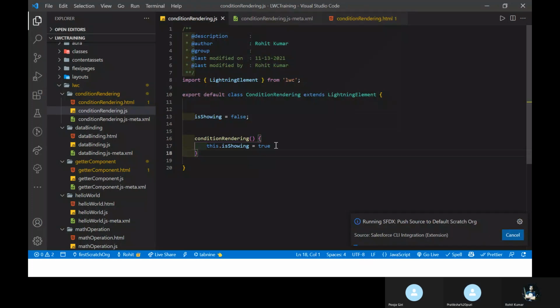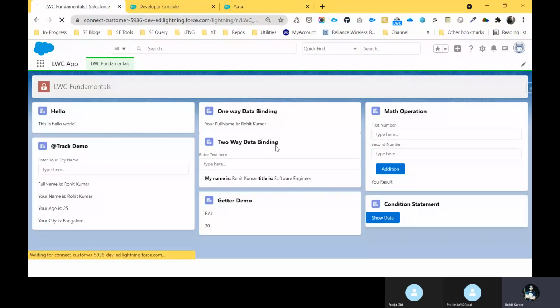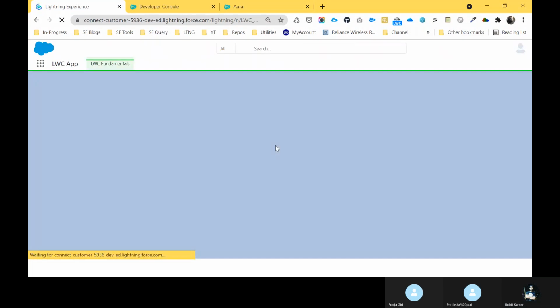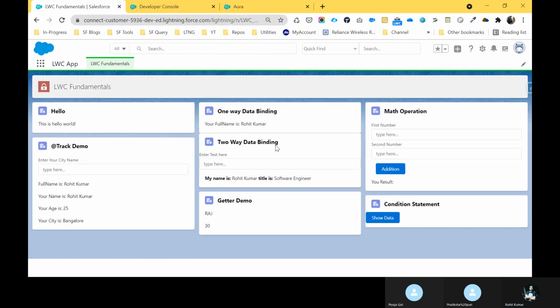And now after some time you can see the output. Yeah, successfully deployed, and refresh this page again. And here you can see Show Data. Once I click this button, you will see the heading called conditional statement.